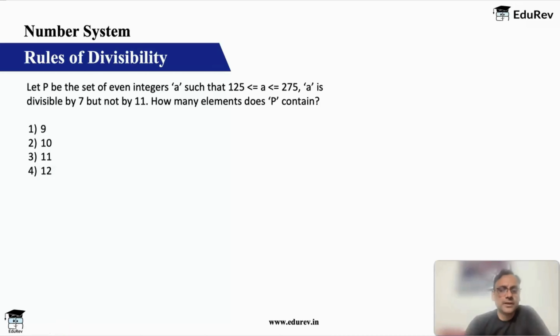Let P be the set of even integers A such that A lies between 125 and 275. A is divisible by 7 but not by 11. How many elements does P contain? So basically we want multiples of 7. What will be the first number after 125 which will be divisible by 7?